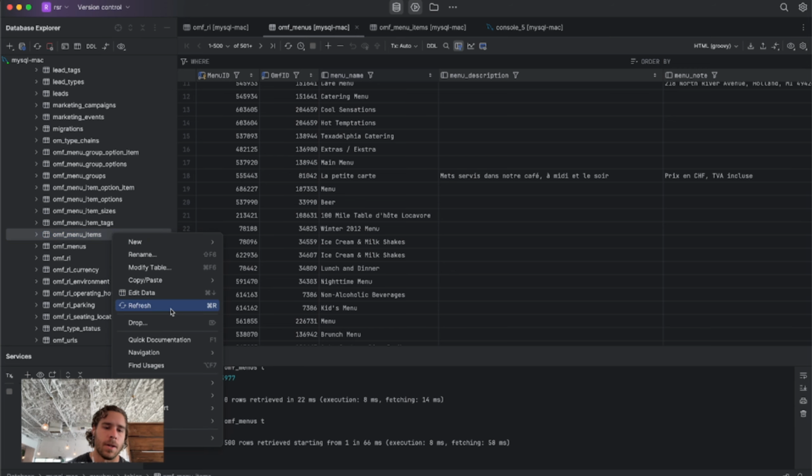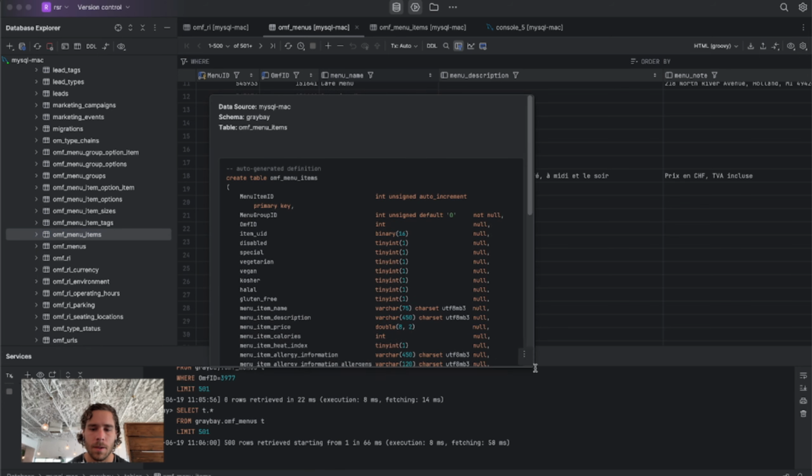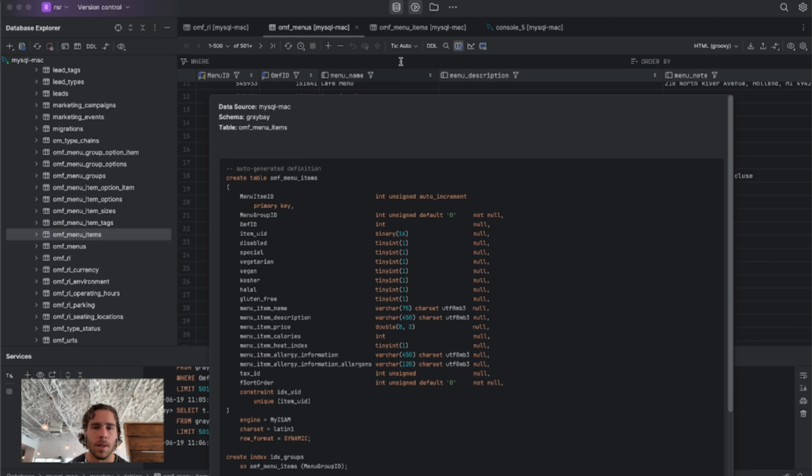But yeah, you can see quick documentation on a table, and this will show you how the table is structured. This is a query that it gives you to create the table, and then you've got primary keys, and each field has a unique type, and it needs to be that type. So if I try to input, let's say, this menu item name, which is a varchar, just a string, and the name is larger than 75 characters, it's not going to like it.